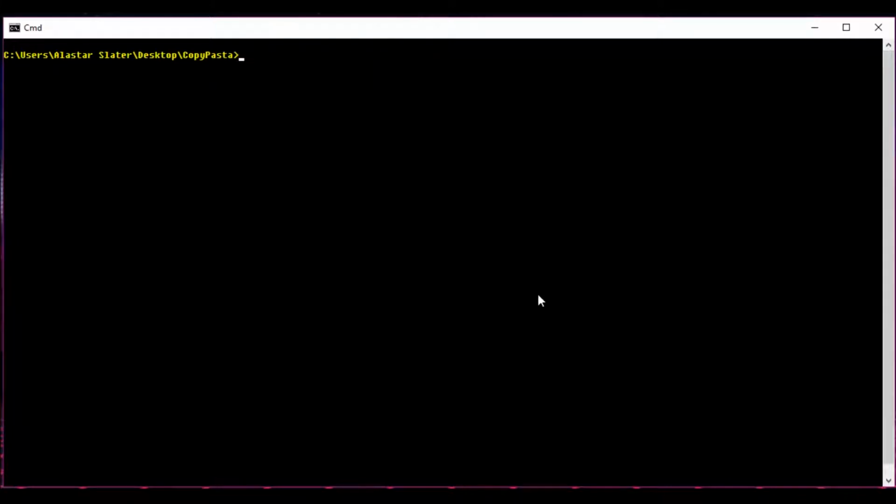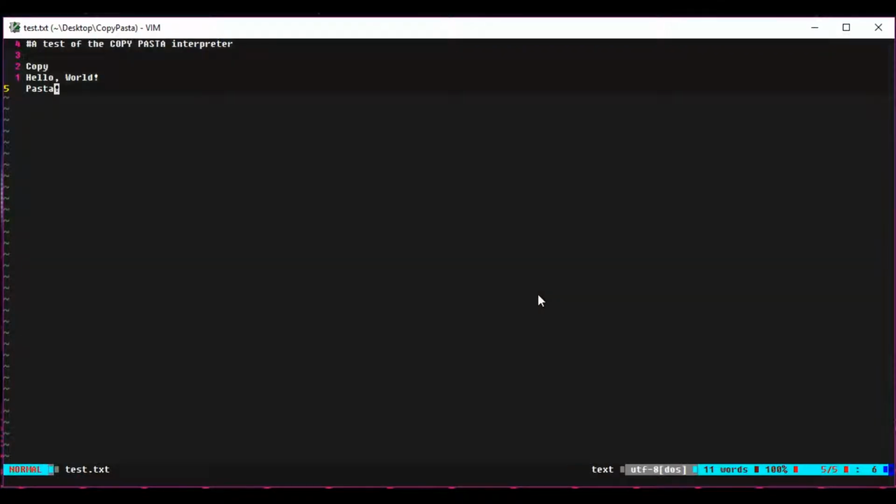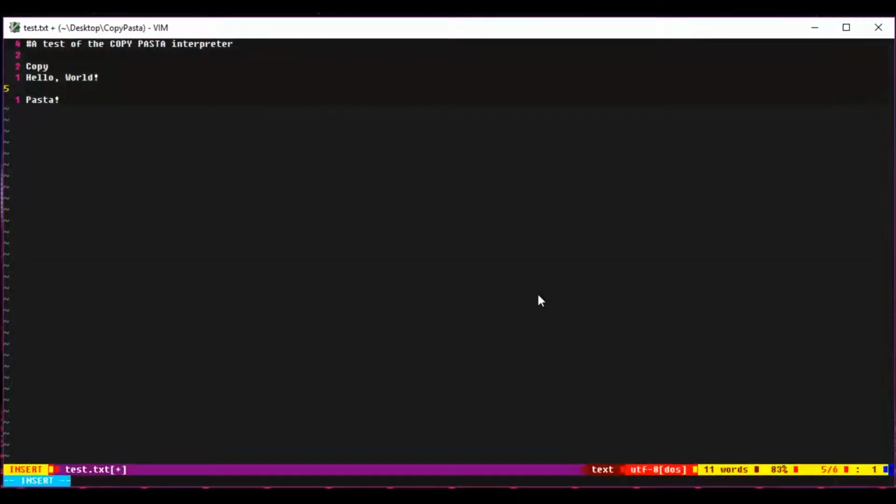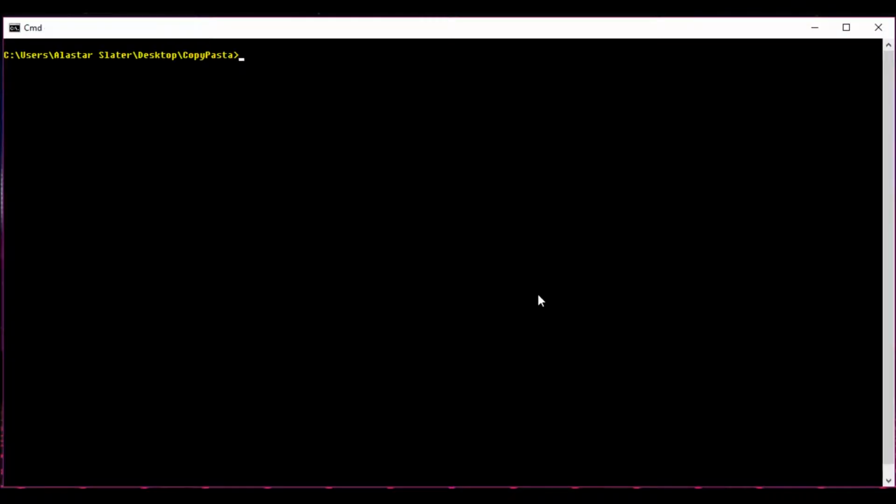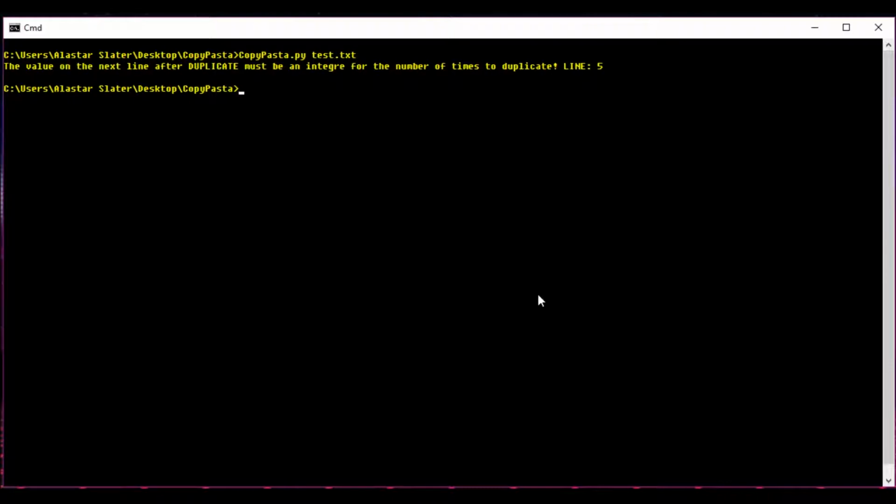And I just tried again for good measure, and then I open up the test program again, and now what I'm going to do is try out duplicating. So what I'm going to do is basically print out hello world 4 times. And then I see I get an error, and this is just a logical error in my if statements for the duplicate command.